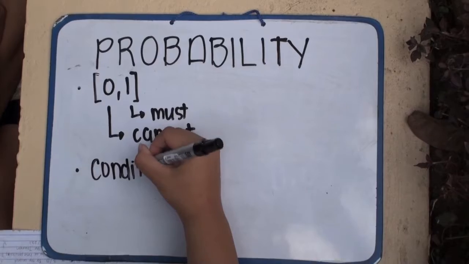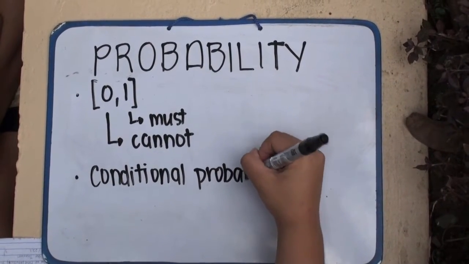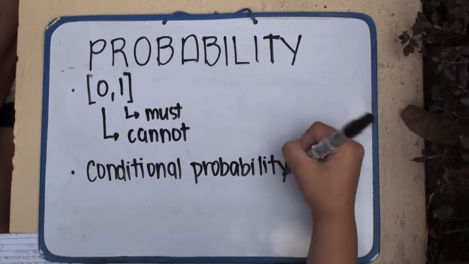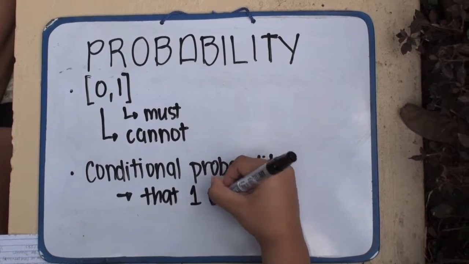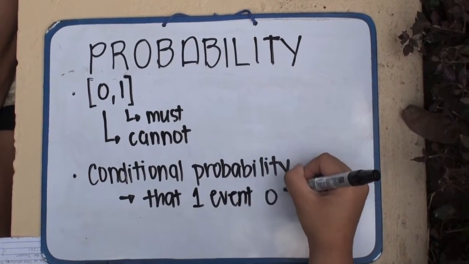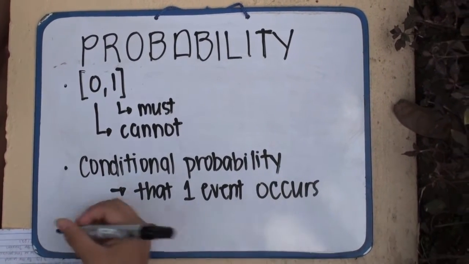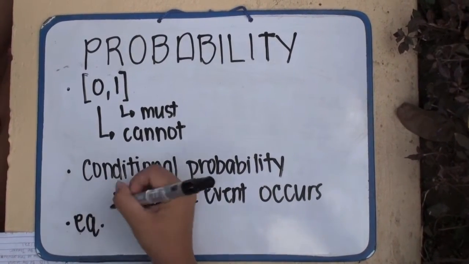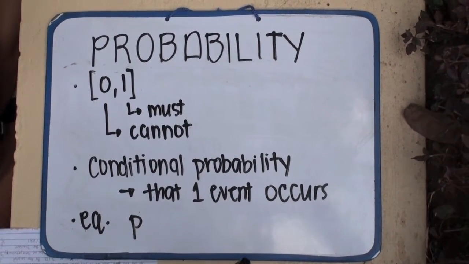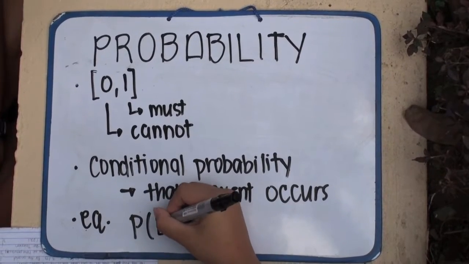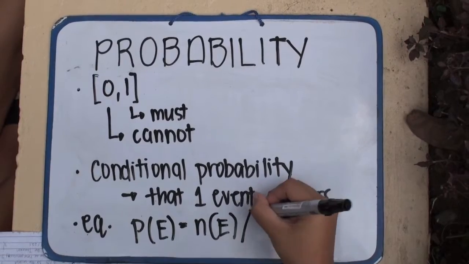Conditional probability. It is the probability that one event will occur given that another has occurred. The equation of probability is as follows. Given that S is the sample space and E is the event, the probability of E is the value of E over the value of S.